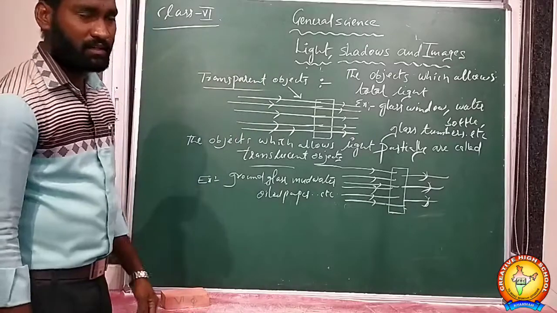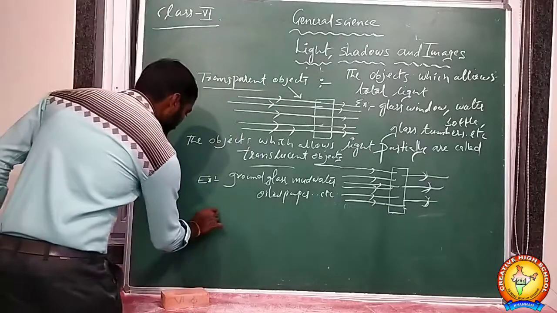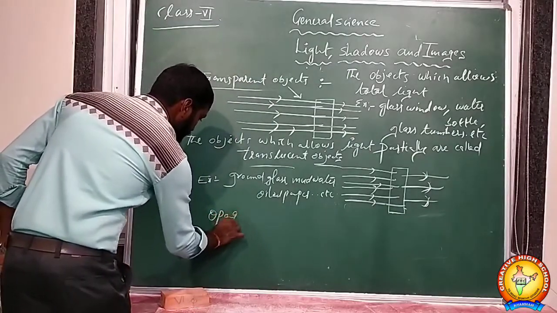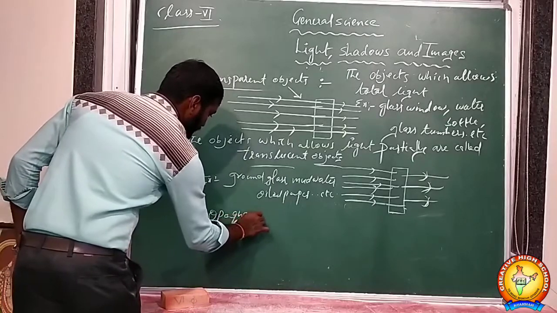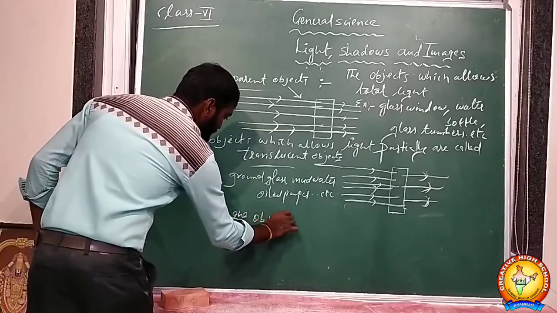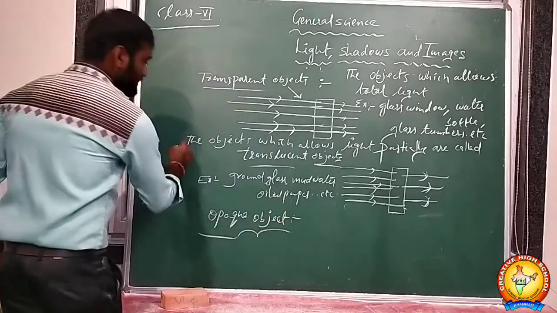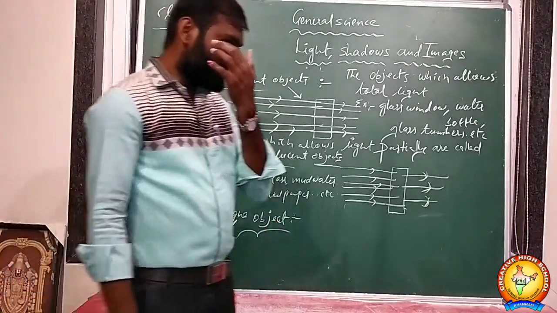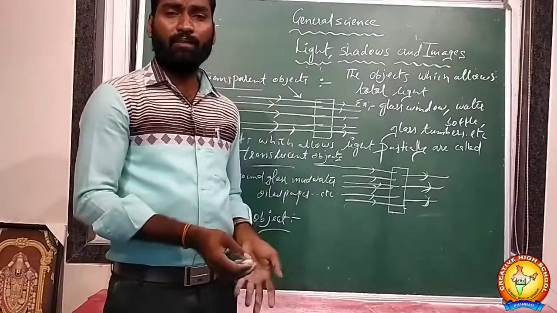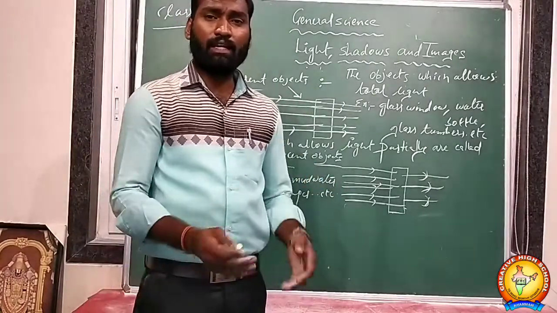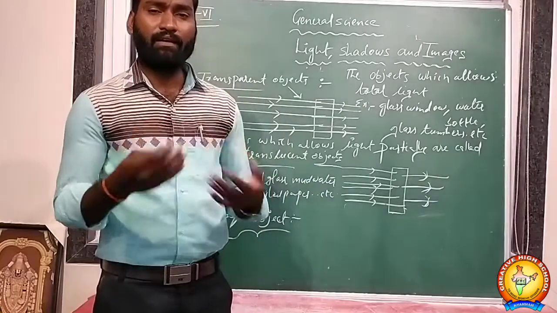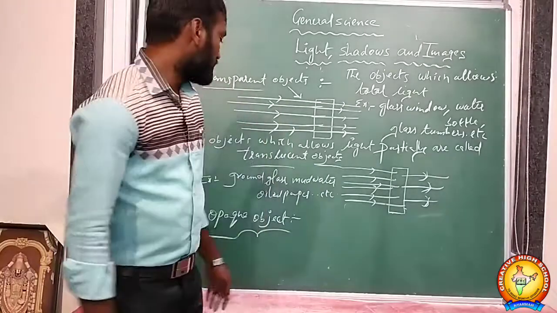Next, what is the third one? Opaque objects. What does opaque mean? Opaque objects are the objects which do not allow light. When light falls on them, they won't allow light; they reflect the total light back. They are called opaque objects.